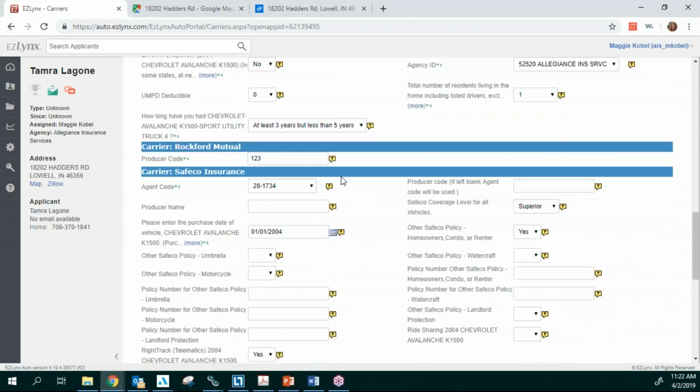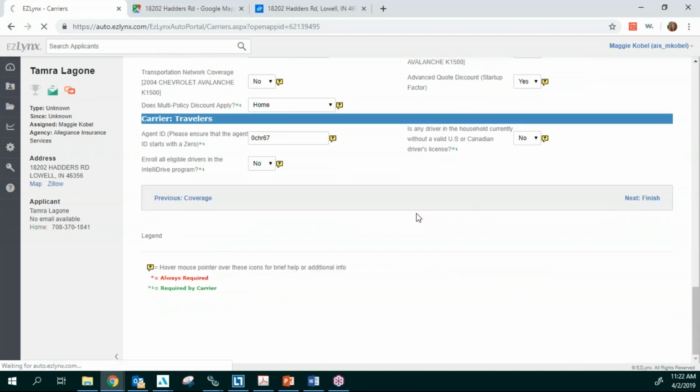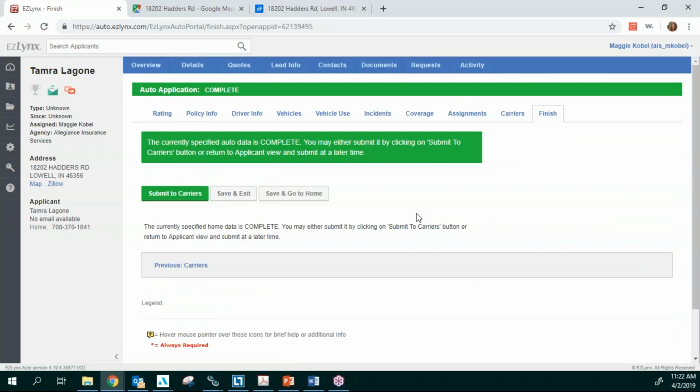Okay, so we're going to go through that. Then we're going to click next. If there were any errors on this page, we would see them right in here. It would say you need to add this information, whatever information it may be.